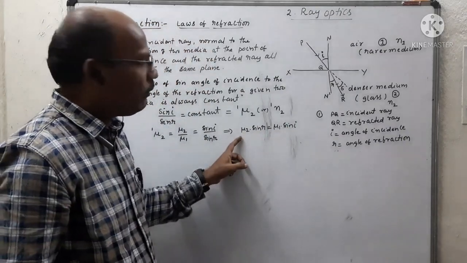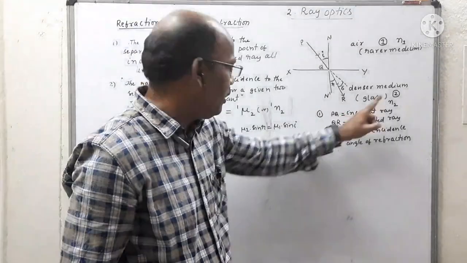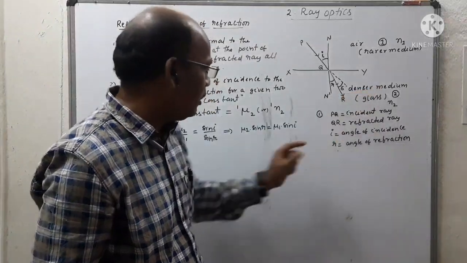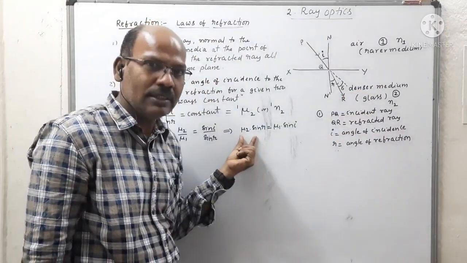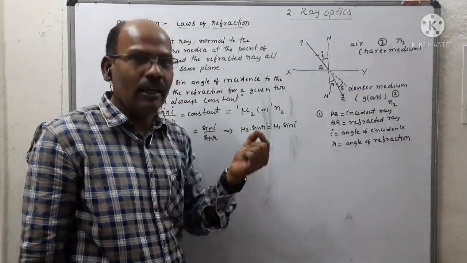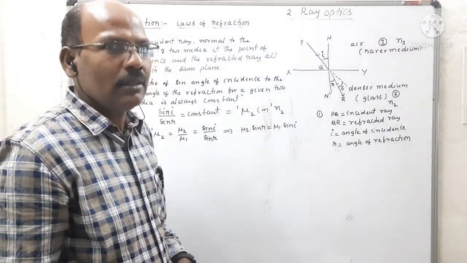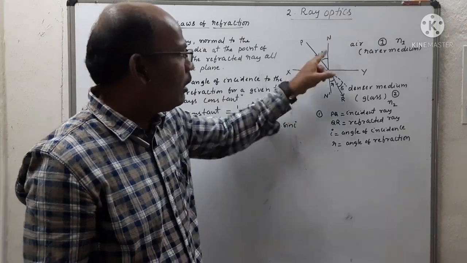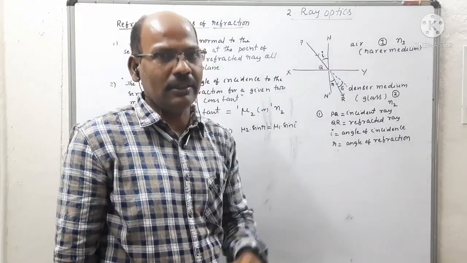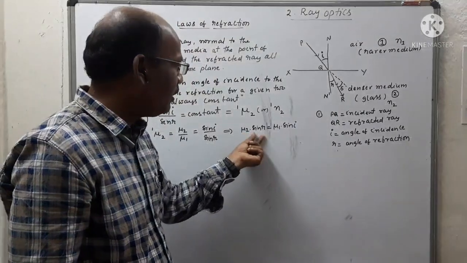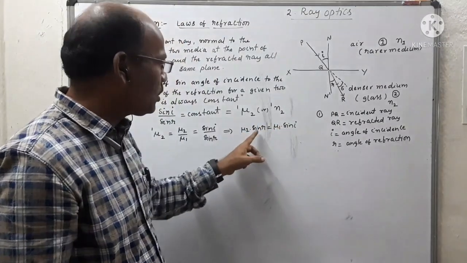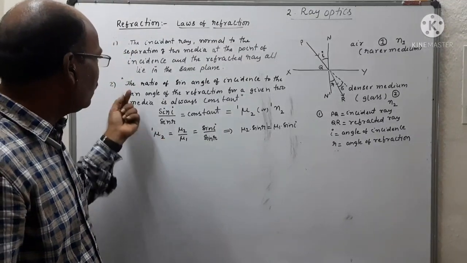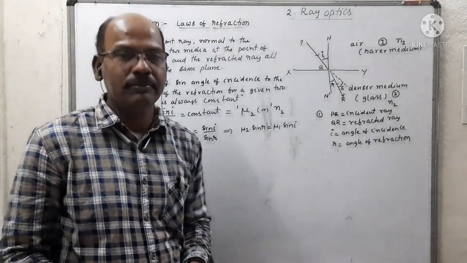So what is mu 2? The refractive index of the second medium, and r is the angle of refraction in the same medium. So the product of the refractive index of the medium and the sine of the angle of refraction is equal to the product of the refractive index of the rarer medium and the sine of the angle of incidence, and is always constant. So we can write mu sin r is constant, or mu 2 sin r is equal to mu 1 sin i. This is called the second law of refraction.